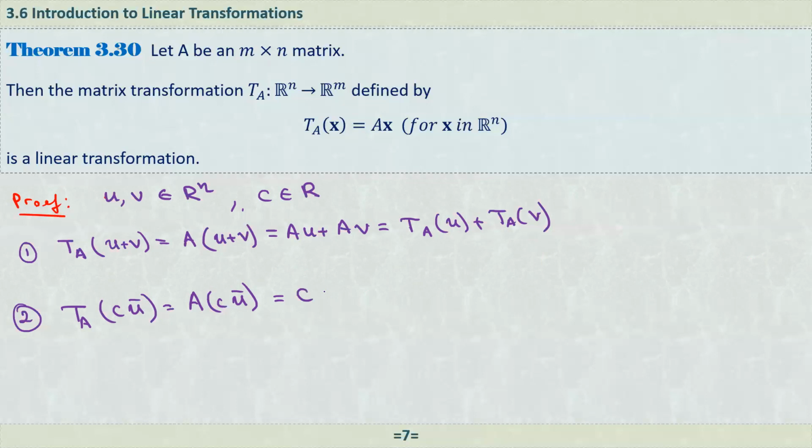So that is c times A times U. And what is AU? Simply the transformation of U. Because I'm using a scalar, I need to use a bar to distinguish between c and U. So that means that if A is a matrix, then the matrix transformation is always a linear transformation.